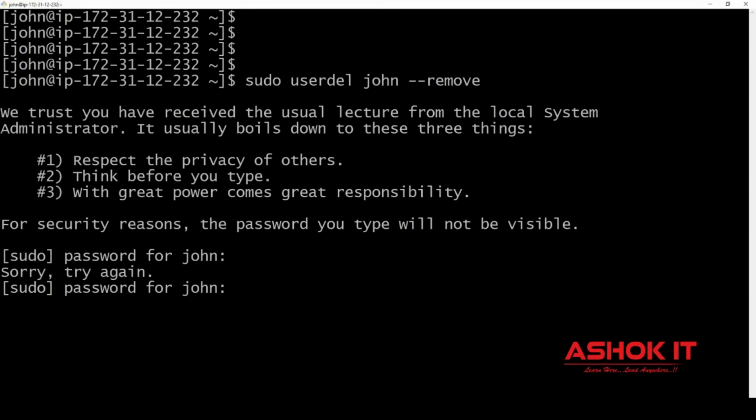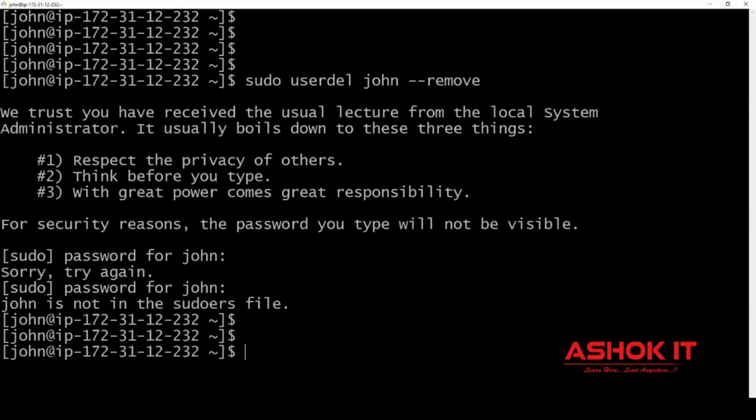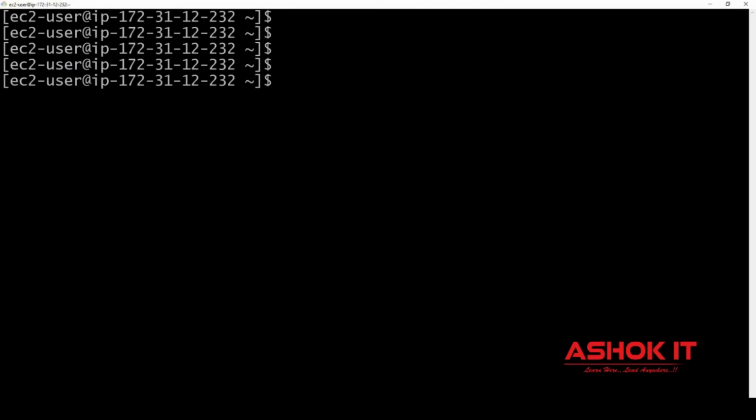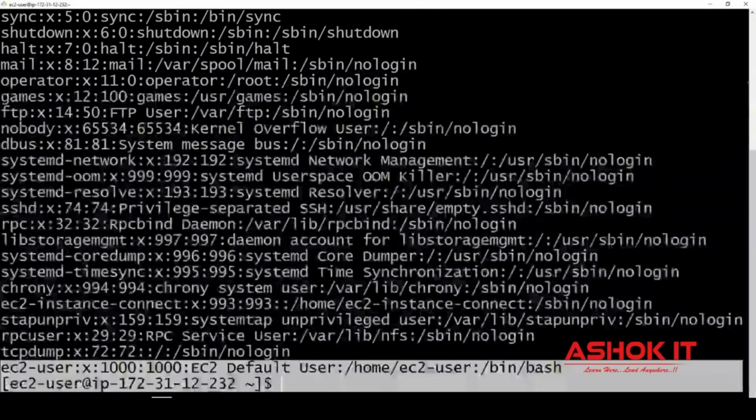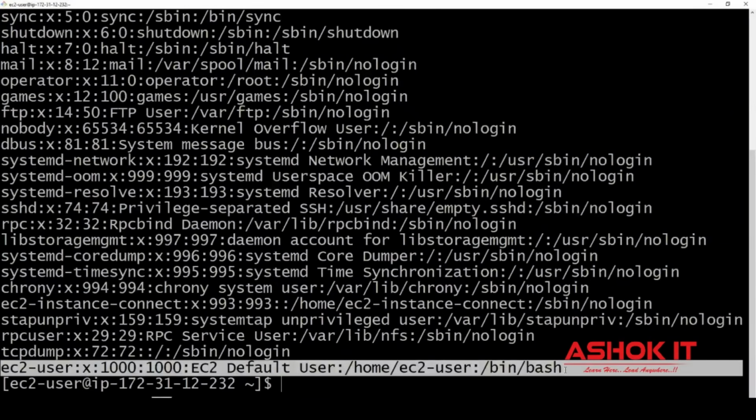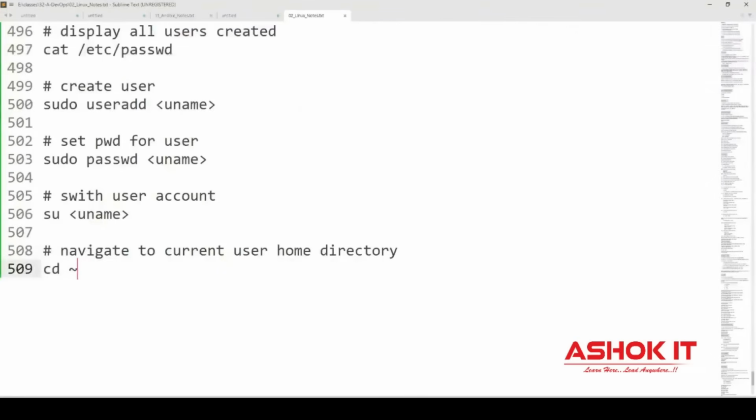Okay, so I'm going to delete that John account. I am logged in as the John user and I'm trying to delete John. It is not possible. Let me exit. I came back to the EC2 user account. Once I came back to the EC2 user account, I can delete it. How to delete? Sudo userdel John --remove. John will be deleted. Cat /etc/passwd. Now the John account is not available, only the EC2 user account is available. So how to delete one user? By using the userdel command.